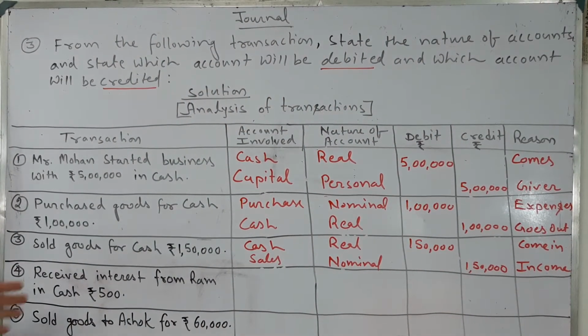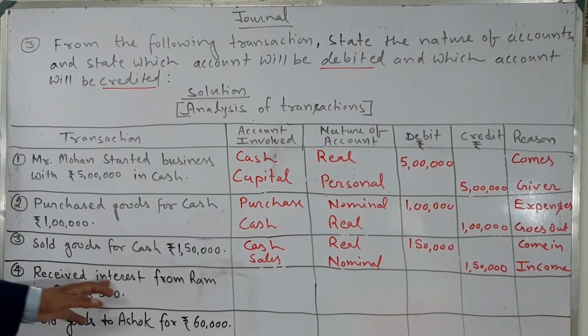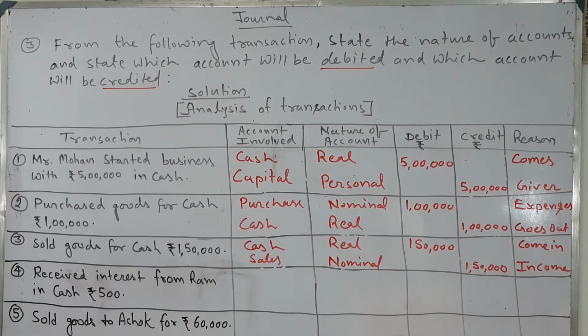Received interest from Ram in cash. So cash account debit to Ram. Received interest from Ram in cash, so cash account debit.